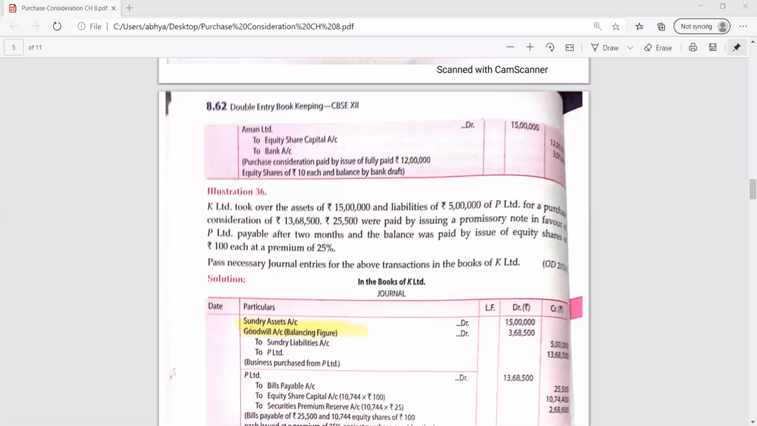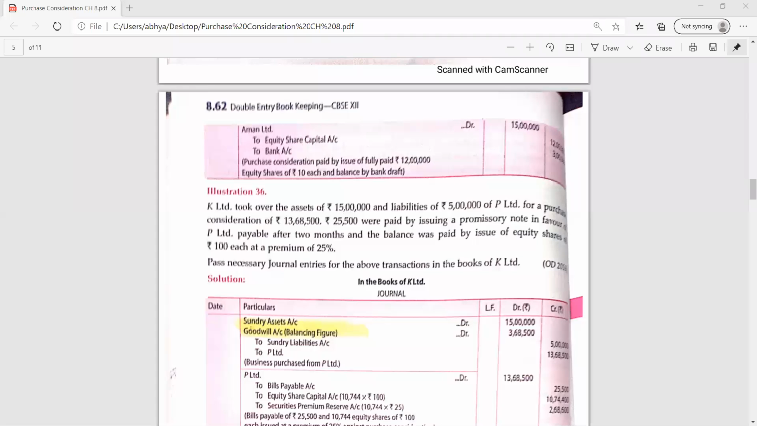हमारी गुडविल की बैलेंसिंग फिगर आ गई. So we will be adding both the sides and the lesser one side will be subtracted from the more side, and whatever the difference will be there that will be put on the lesser side. This is the formula. So debit side is less by